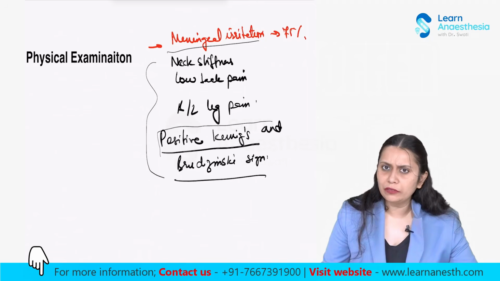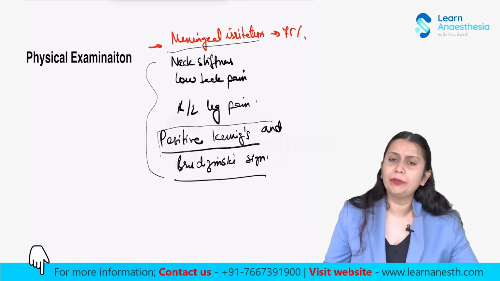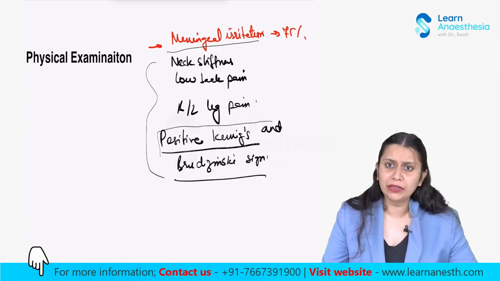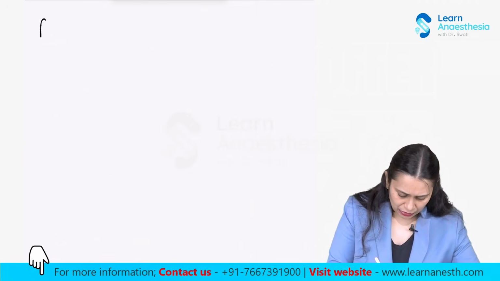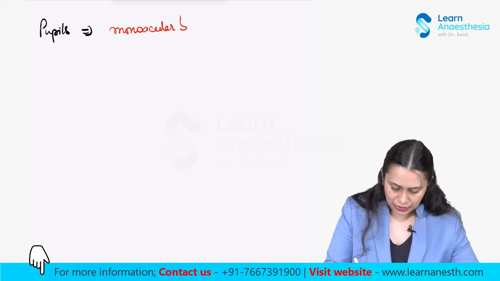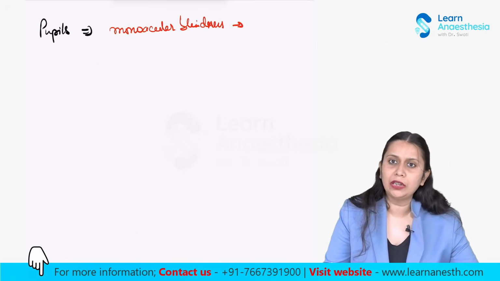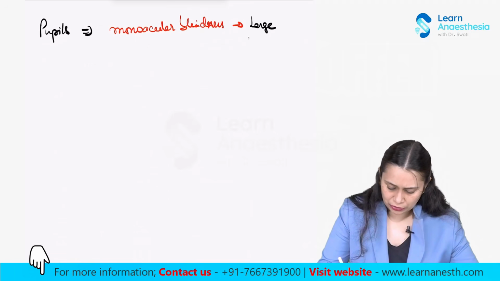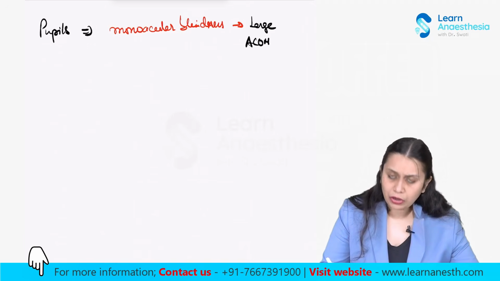Then you should always examine the pupil of the patient. Depending upon where the aneurysm is placed, there would be different pupillary signs. When we examine the pupils, there is a possibility of monocular blindness. This monocular blindness would be there in a large anterior communicating artery aneurysm, or an ophthalmic aneurysm.